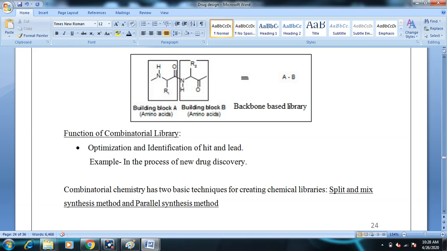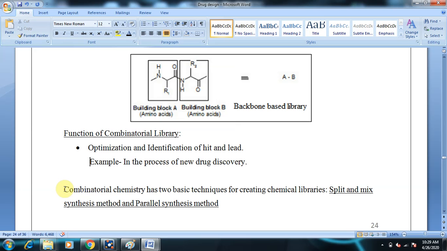The only thing is optimization and identification of a hit or lead molecule in the process of drug discovery. These are the types of combinatorial libraries. One is the scaffold based library, the amino acid and amino benzophenone library or benzodiazepine scaffold. The other one is the backbone based library, in which we include carbohydrate, nucleic acid or protein. So the backbone will be the same for the designed library.